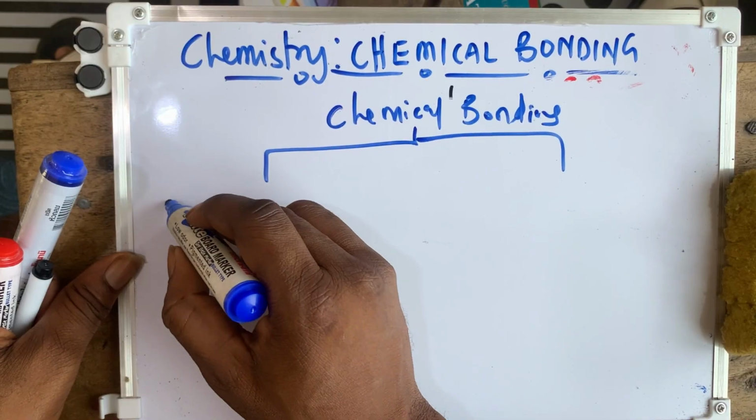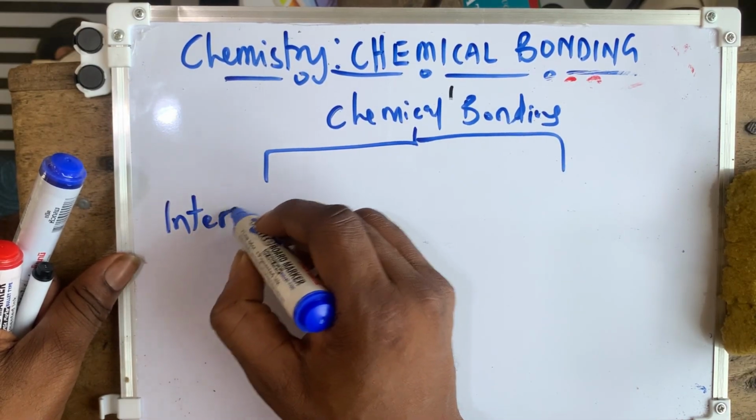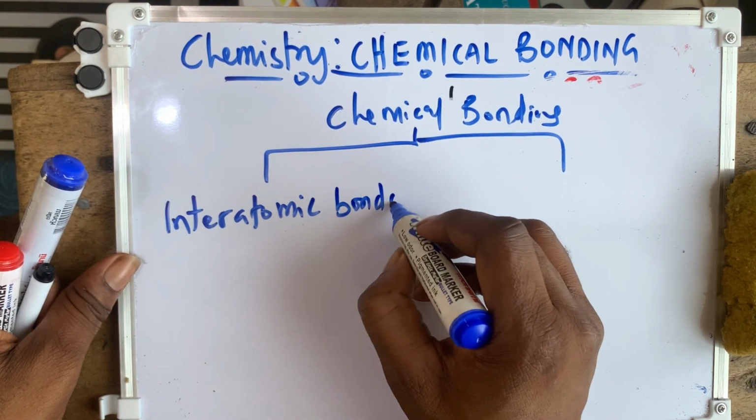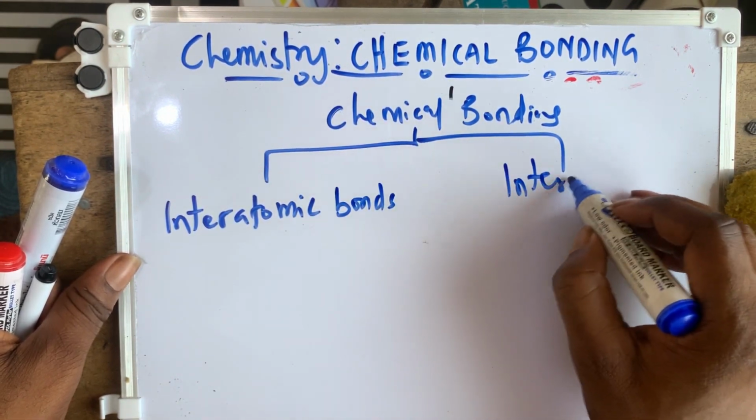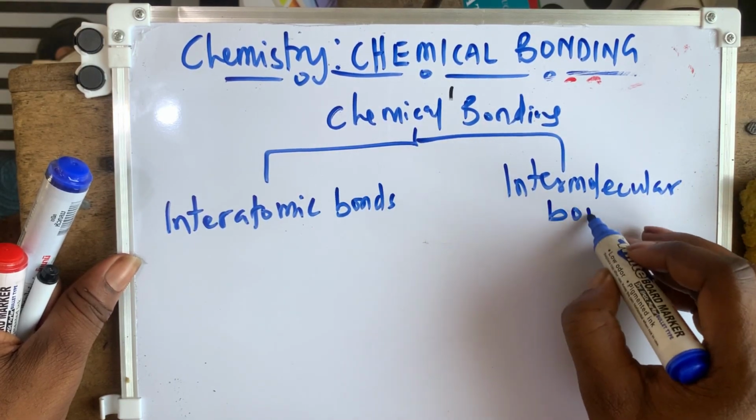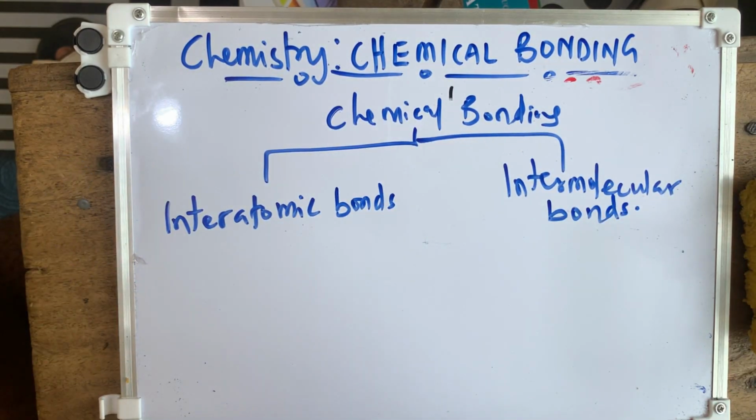We have the interatomic bonds, and we have the intermolecular bonds. So anytime you hear chemical bonding, these are the two things that come to mind. One, the interatomic bond, and two, the intermolecular bonds.